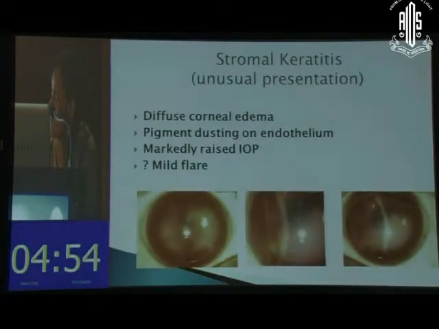To begin with, stromal keratitis usually presents like this, with a diffuse kind of corneal edema. When seen on a focal slit, you can see the corneal edema, deeper layers affected, and associated KPs.